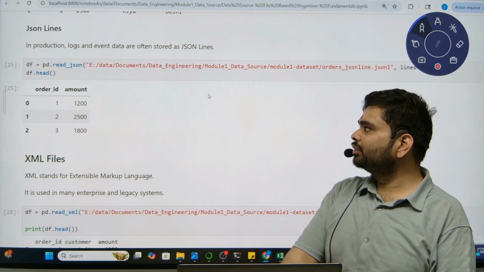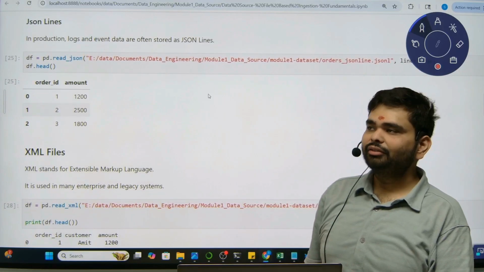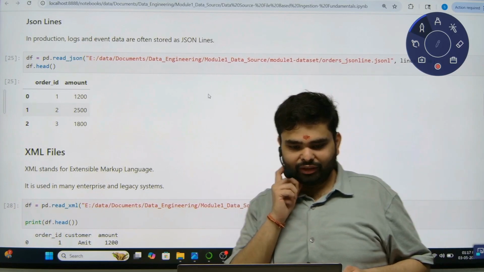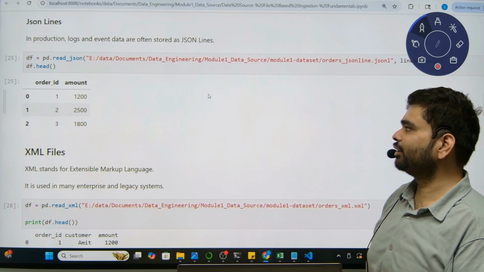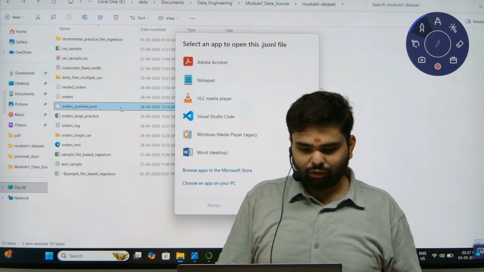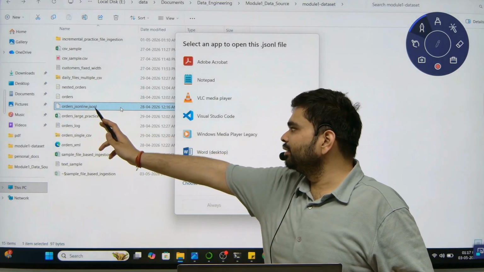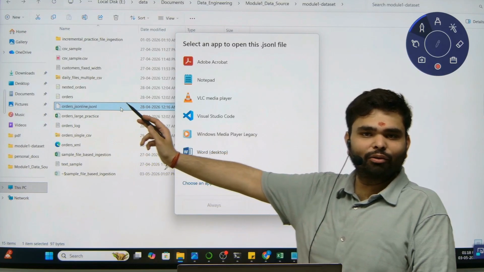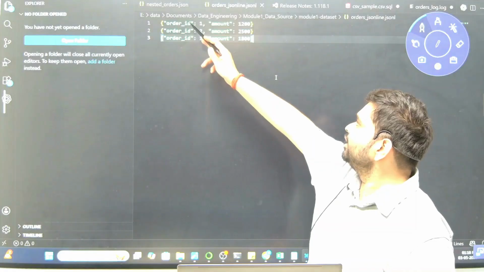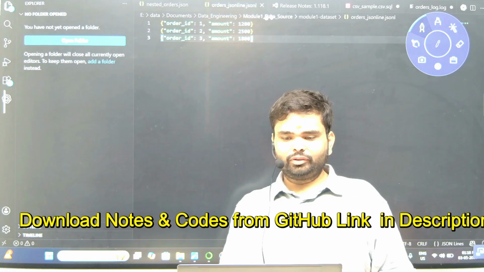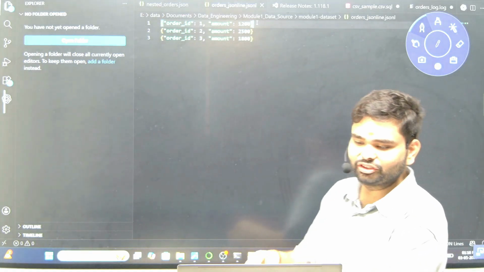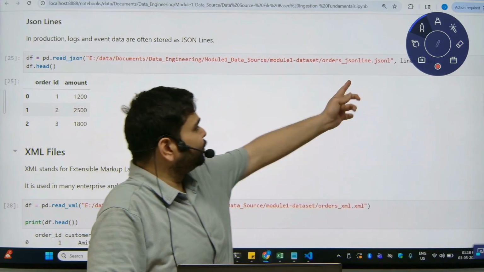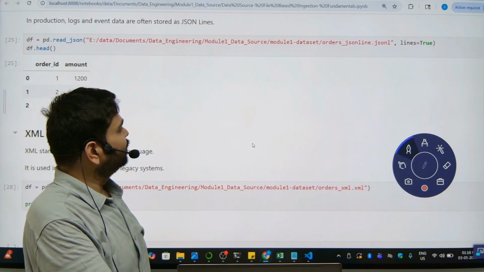Then the next example is JSON Lines. This is a very important file format. Sometimes logs and event data are stored in this kind of format. Let's understand this. A point to be noted here: it is JSONL. In JSON, it is only JSON. Here it is JSONL, where L signifies lines. In each line, we have one row, not a data set, one row in each line. To import this kind of data, you can use read_json and specify lines equal to True. So it will load the data from the JSON Lines format.